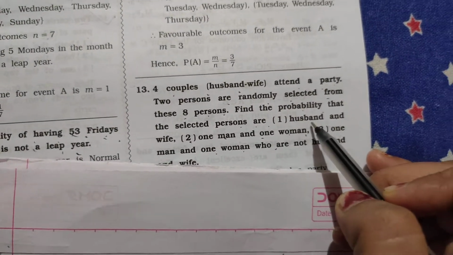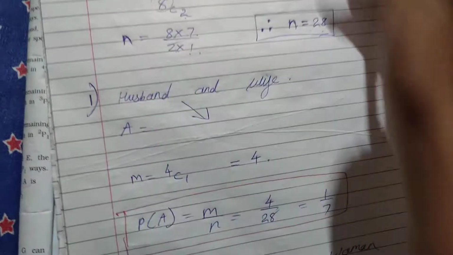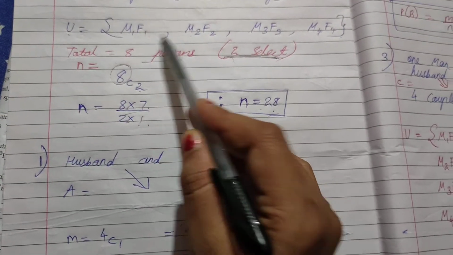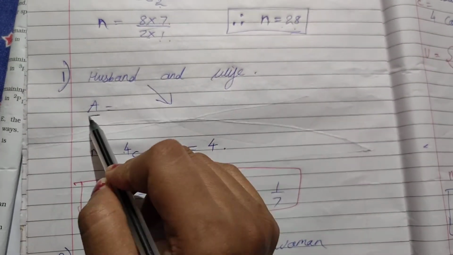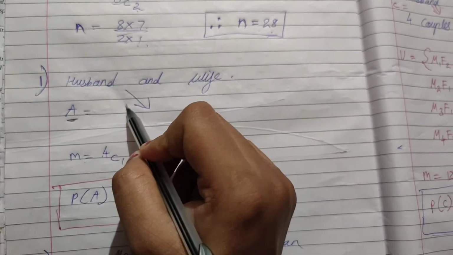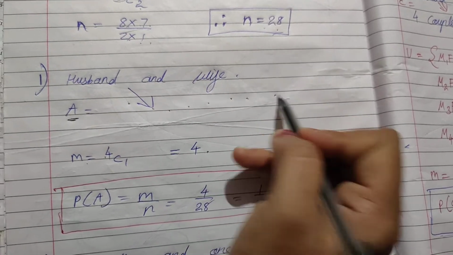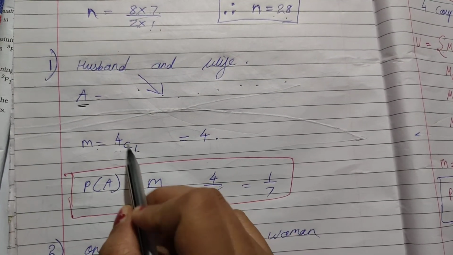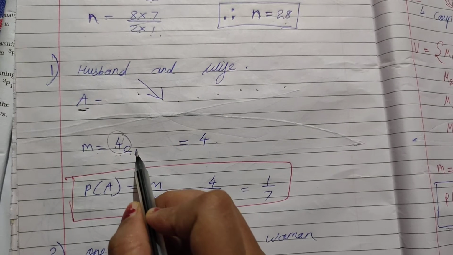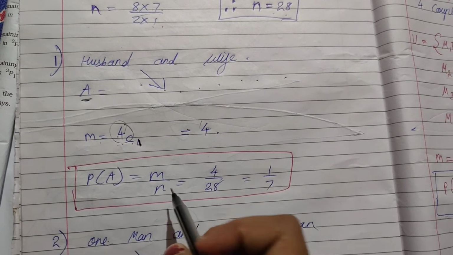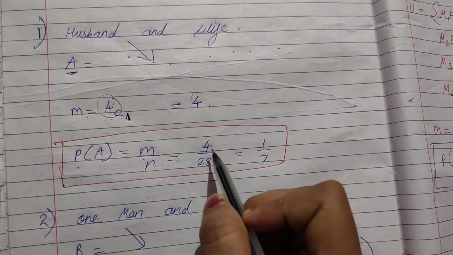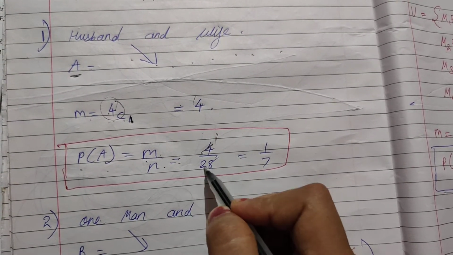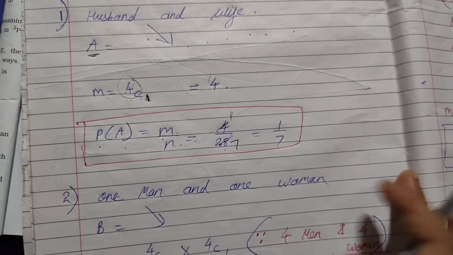What is the first thing said in the question? Selected persons are husband and wife. So husband and wife, how many couples do we have? 4 couples. They are only husband and wife now. So m equals, first give the name event A, that the persons selected are husband and wife. m equals 4C1. That means out of 4 couples only one will be selected, which will be equal to 4. So probability A equals m upon n, which is equal to 4 upon 28. Just cancel: 4 1s are 4, 4 7s are 28. So 1 upon 7 is the answer.